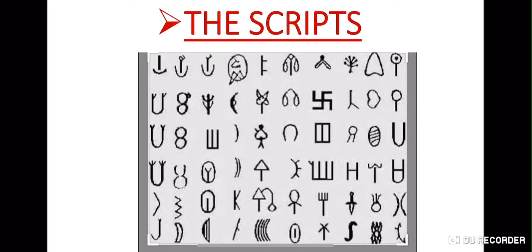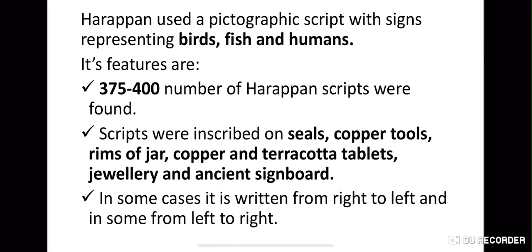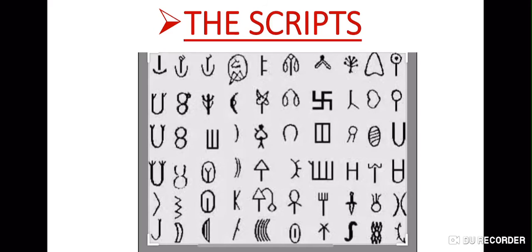The next is the scripts. So these are the various scripts you can see here. The figures, these are all the scripts. Harappans used a pictographic script with signs representing birds, fish, and humans. So you can see here the different figures.